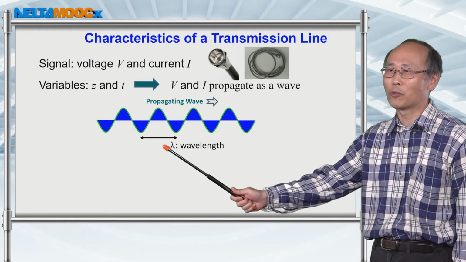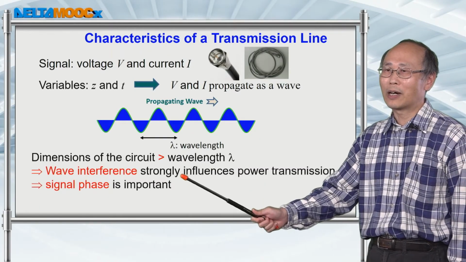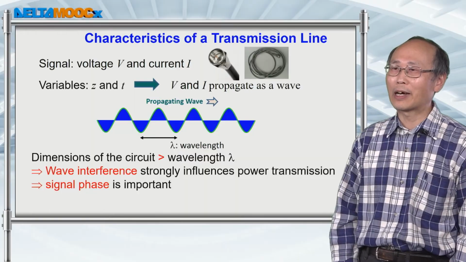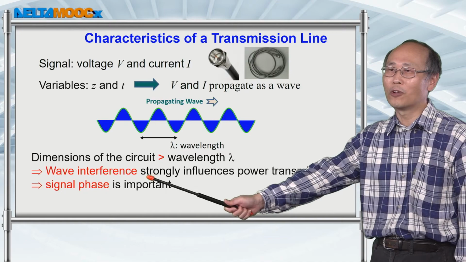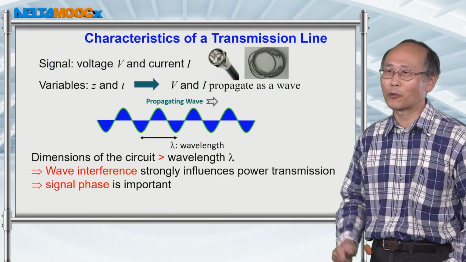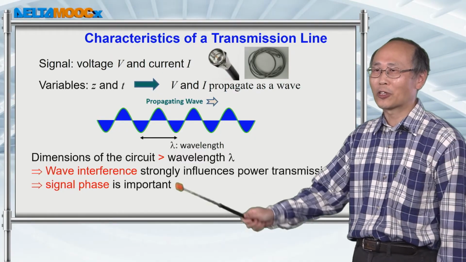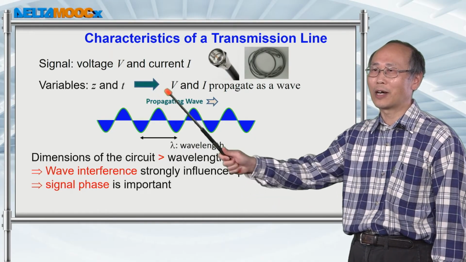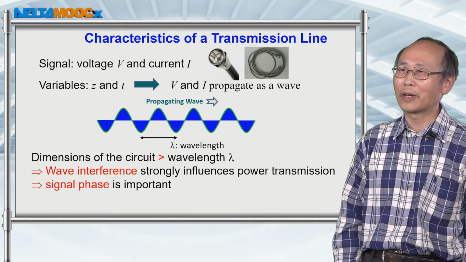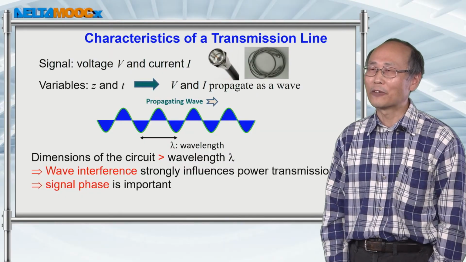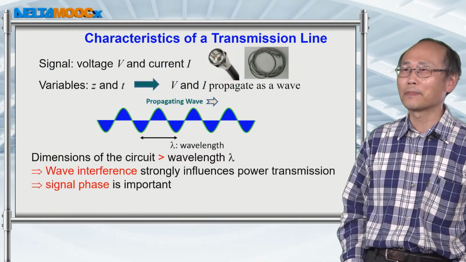And a wave will have a wavelength and a propagation direction. So a transmission line is usually larger than the dimension of wavelength. Therefore, wave interference is going to be quite important in the analysis of transmission line because the phase of the signal at different location, at different point on the line is going to play a key role in the physics for energy propagation inside the line.